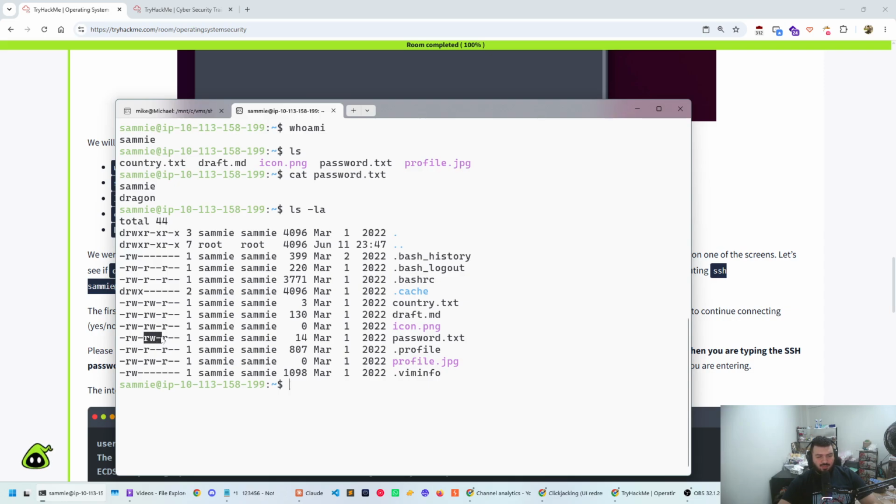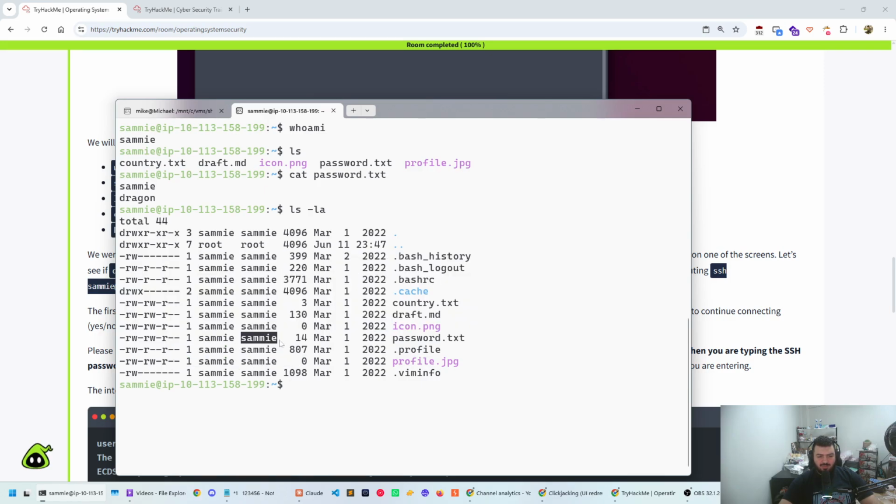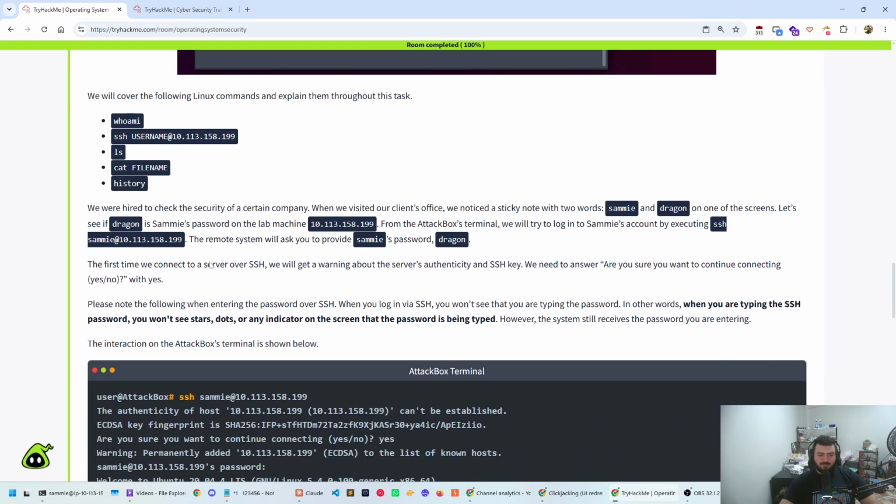The first three letters stand for the owner of the file. The second three stand for the group of the file, and the third three letters stand for everyone else, the world, as they call it, everyone outside the owner and outside the group. All of these files are owned by the user Sammy and by the group Sammy. I'm not going to get into much detail on permissions on Linux. That will be its own separate thing. Okay, so password.txt, we don't see anything interesting in here. So we're going to clear and keep reading.